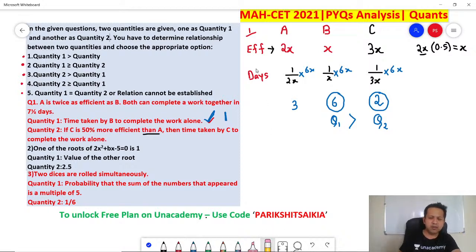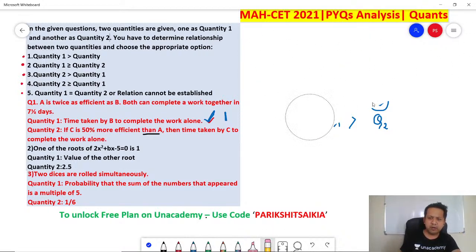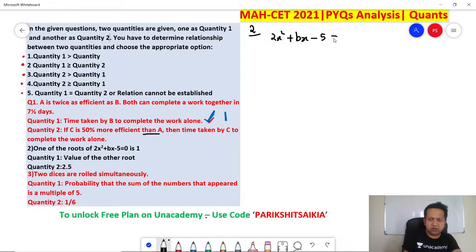Let's go to number 2. One of the roots of 2x square plus bx minus 5 is equal to 0 is 1.